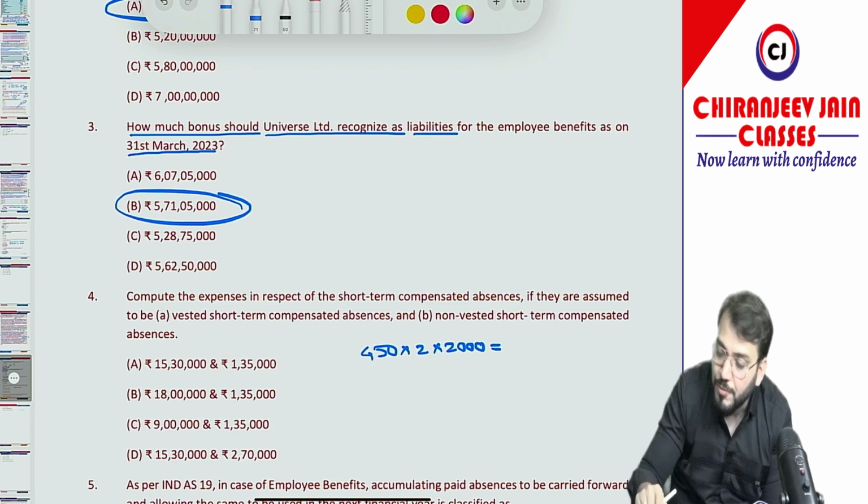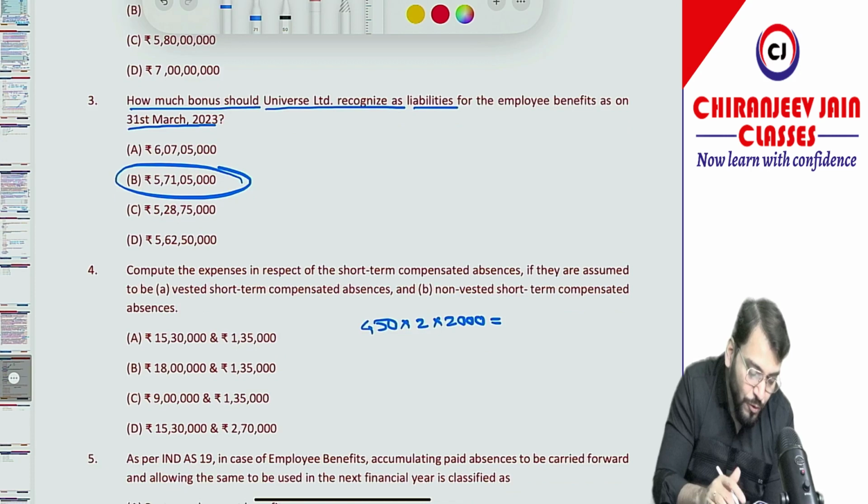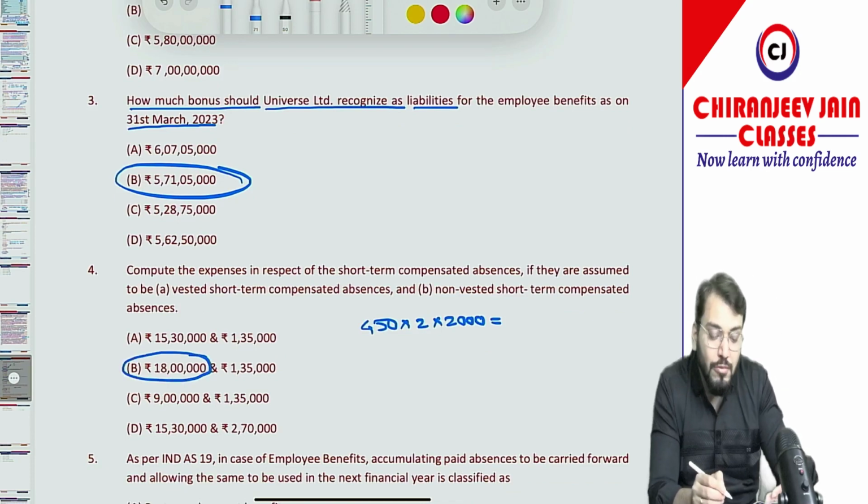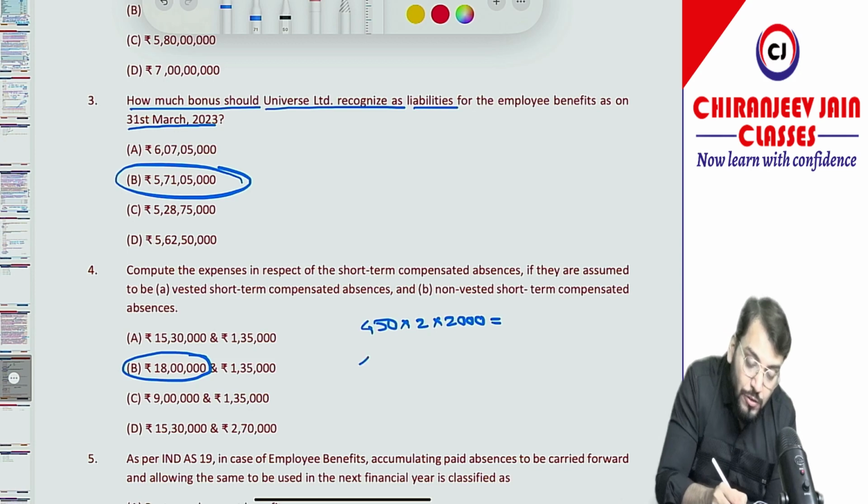So how much is it? 450 into 2 into 2000. The answer is 18 lakh. So of course option number B is the only correct one. Even if you don't do the calculation for non-vested short-term compensated absences, your answer is B only. But let us check now for non-vested.